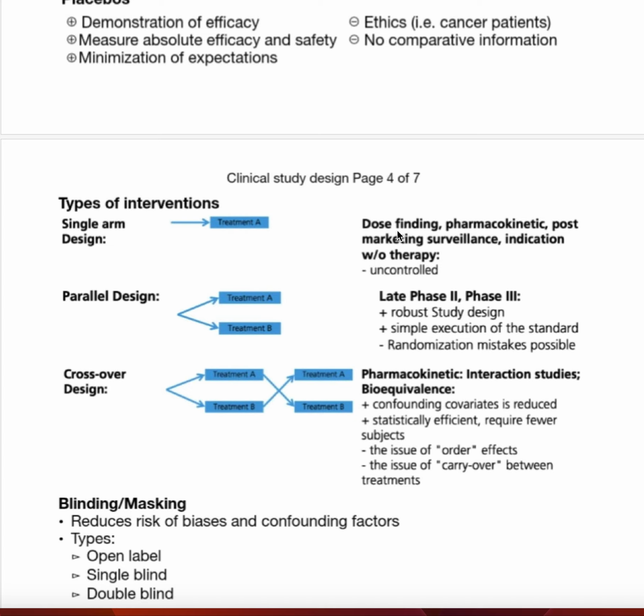We discuss also the pharmacokinetics: absorption, distribution, metabolism, and elimination. We discussed also the post-marketing surveillance, the indication of this drug therapy, and there is no control group. That's why we call it the single arm design. And we can now understand why it's an intervention, because we give the treatment. We have to do something to these participants. We're not just observing things.